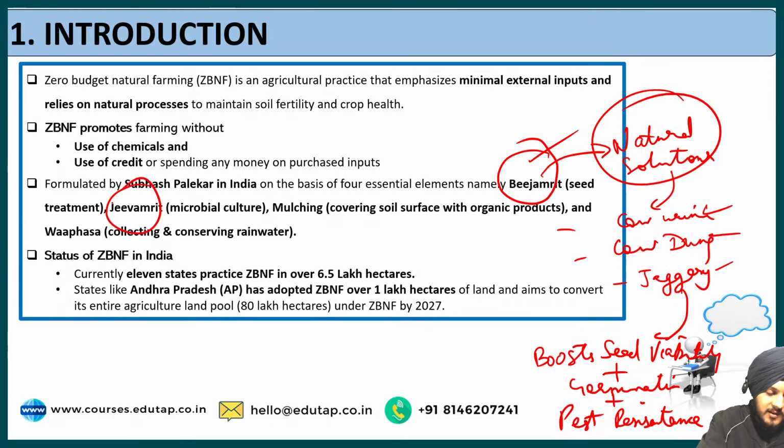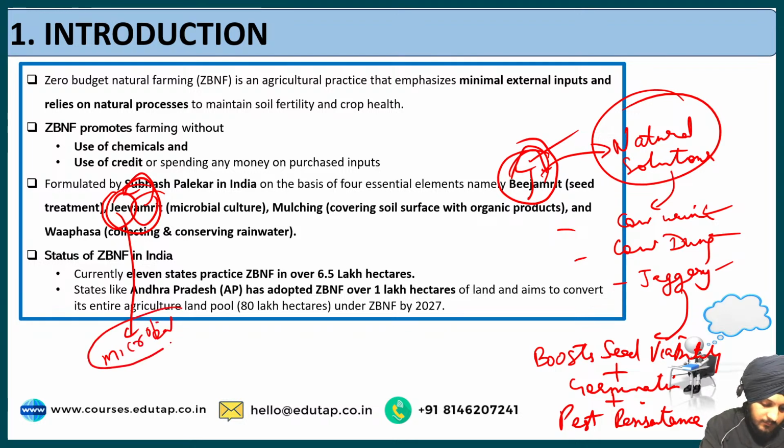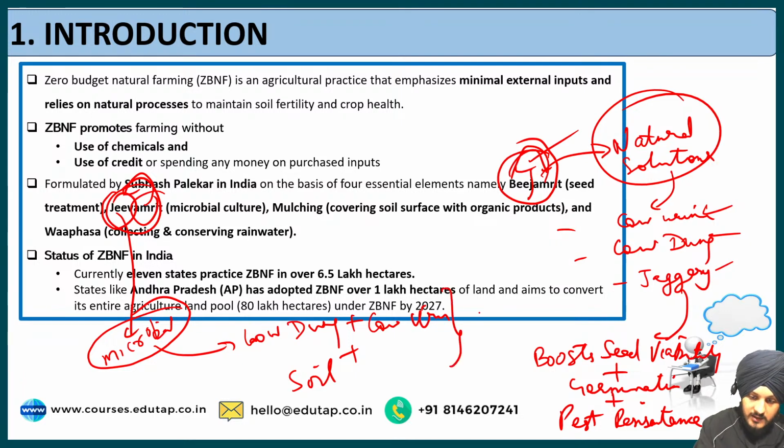The second is the Jeev Amrit. So as the name suggests, just like in case of Bij Amrit means Bij ka Amrit, so using natural solutions for the Bij, similarly we have Jeev Amrit. It means Amrit for the Jeev. Jeev means the organisms, the living organisms. So in this case these are the microbes or microbial organisms. So what does it do? It again uses the natural inputs like cow dung, then cow urine, and it ferments these ingredients with the soil. And what does it lead to? It increases the soil fertility.